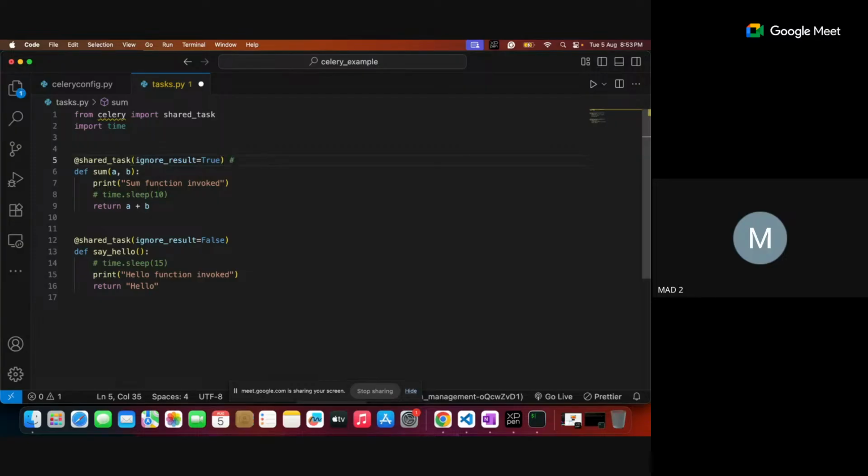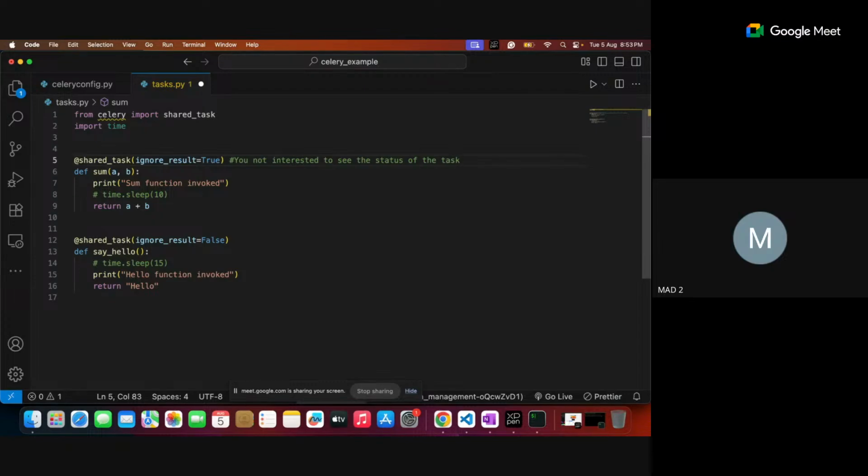If you make it ignore_result true, that means you are not interested to see the status of the task. The task is dispatched, but you are not interested whether the task is finished or not.